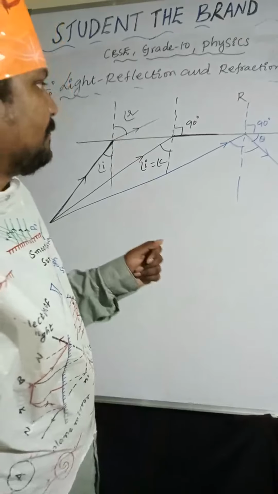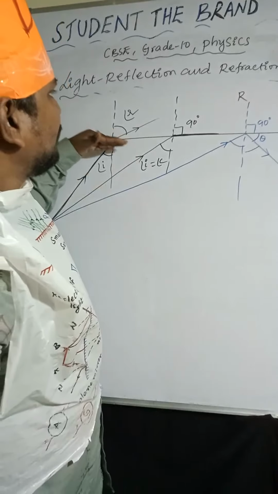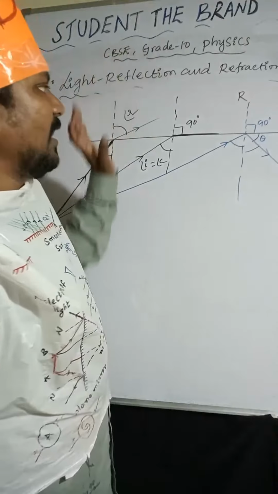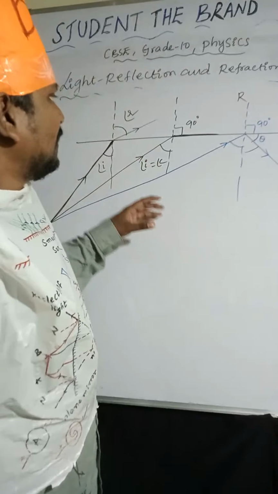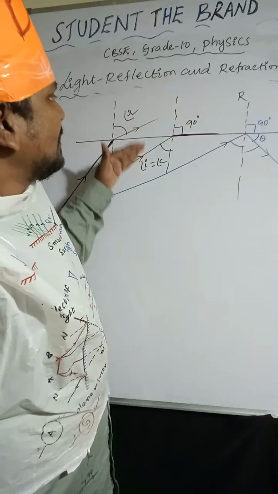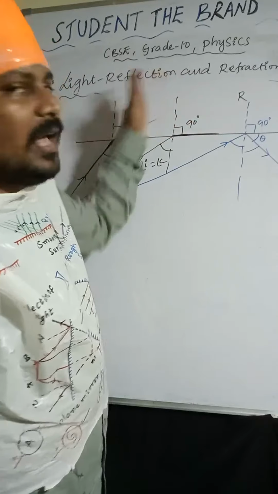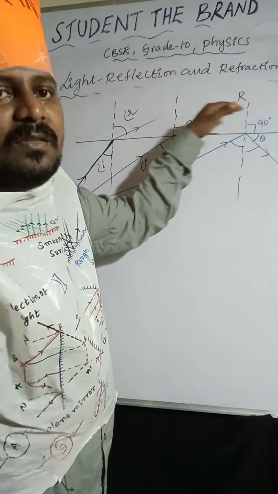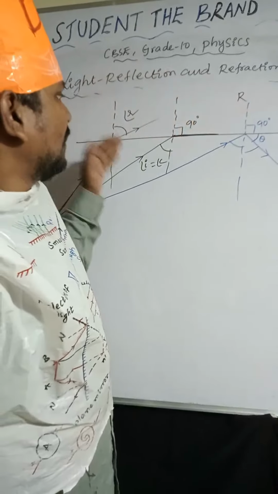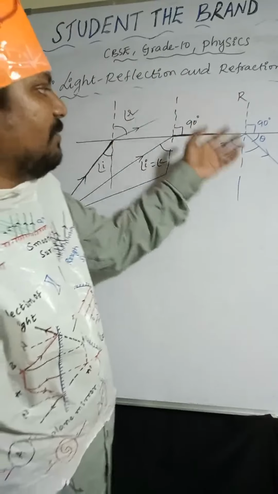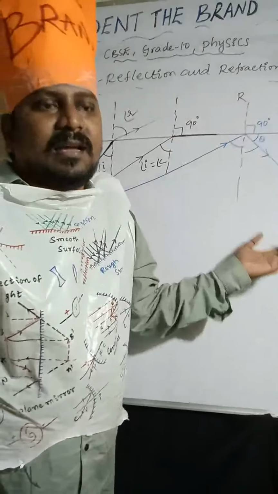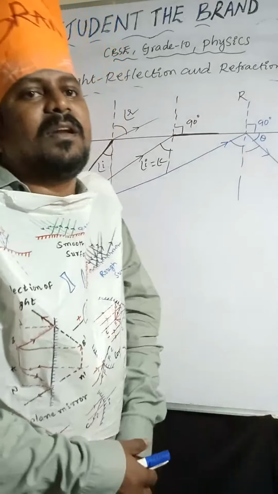So once again, a light ray moving from denser to rarer moves away from the normal line. That is normal refraction. At a certain angle of incidence, the refracted ray makes 90 degrees with the normal line, or moves along the interface. That is called the critical angle. If the angle is more than the critical angle, the ray reflects back into the same medium.